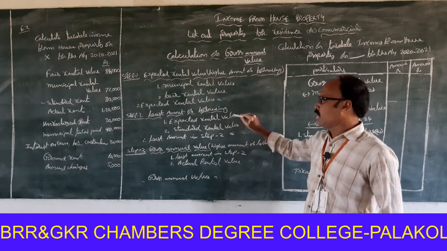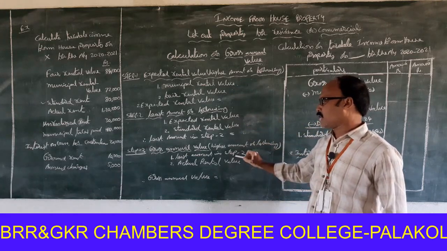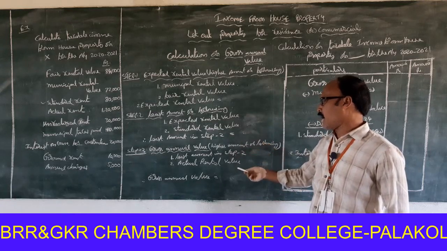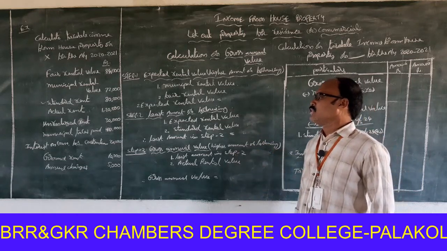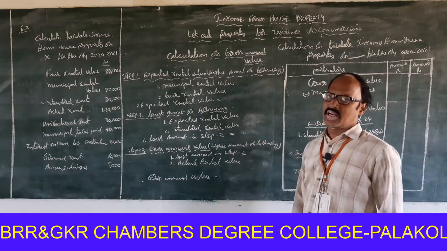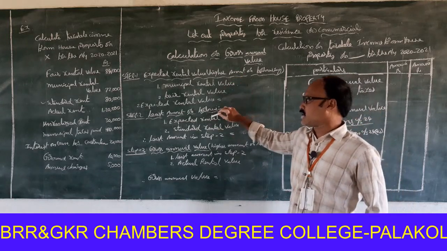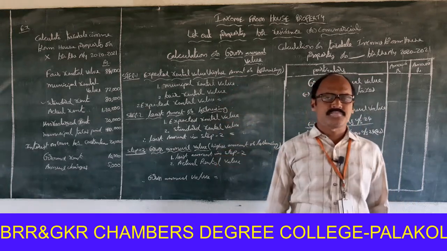Step 2, least amount of expected rental value and standard rental value. Step 3, gross annual value, the higher of the least amount in step 2 and actual rental value. So whenever the standard rental value is available in the problem, 3 steps are required: step 1, step 2 and step 3.